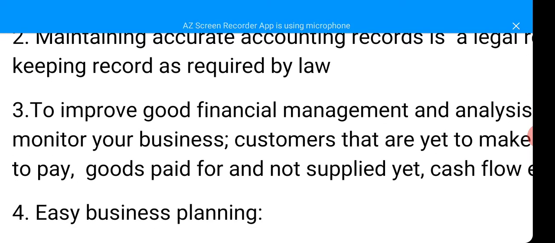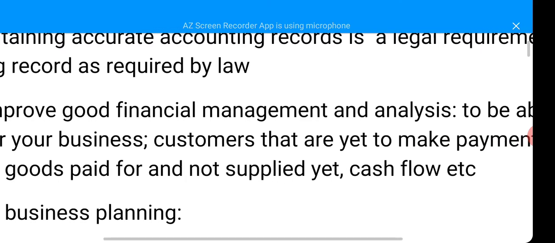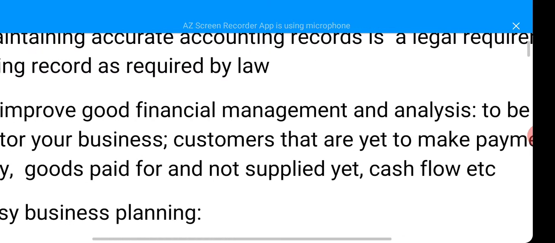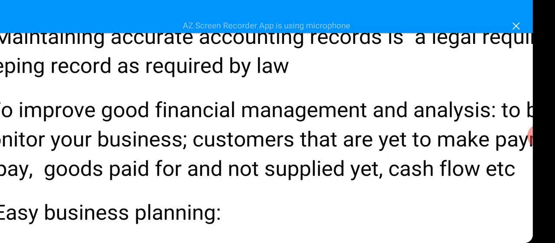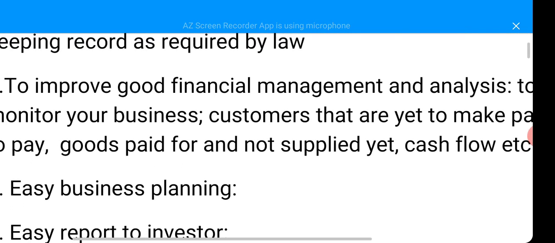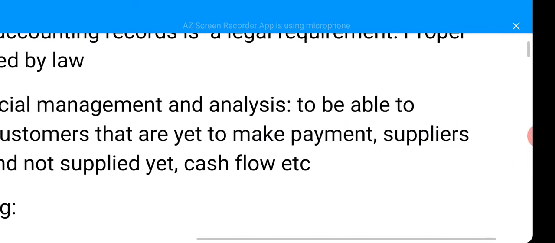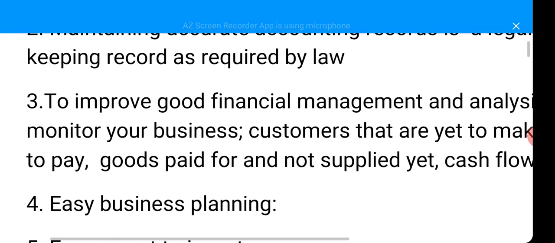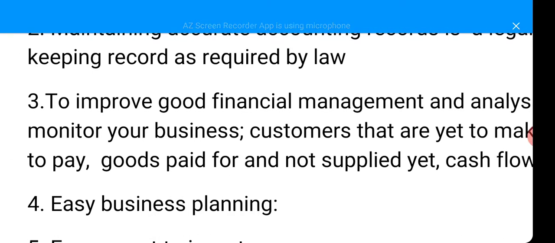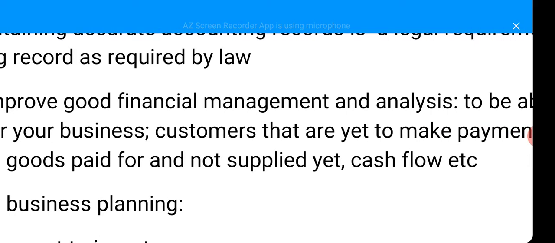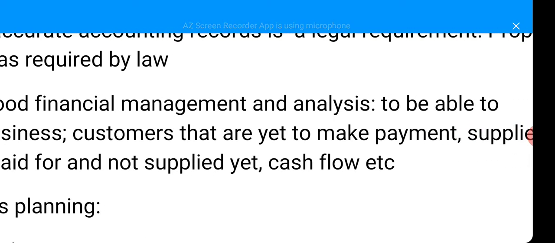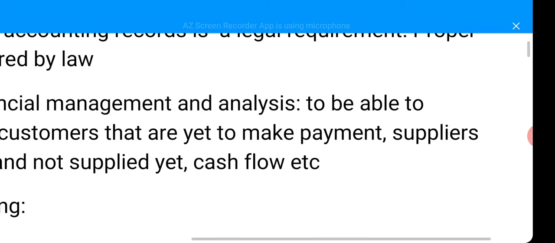3. To improve good financial management and analysis. That is, one of the importance of bookkeeping is to improve good financial management and analysis: to be able to monitor your business, your customers, payments made, and supplies.